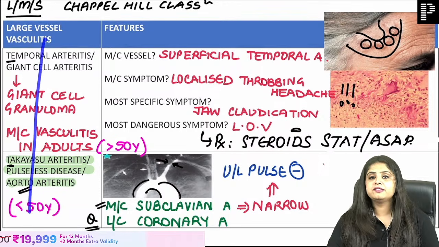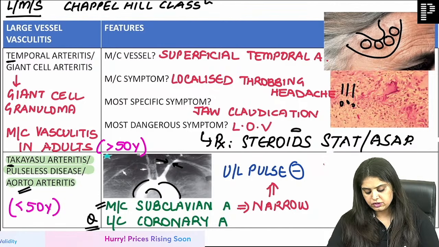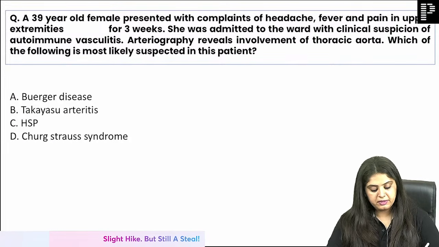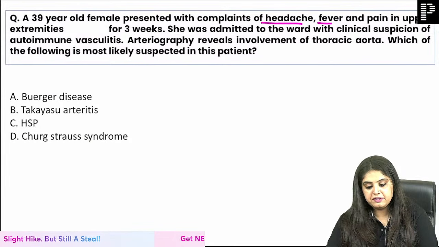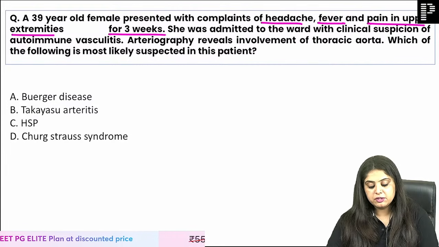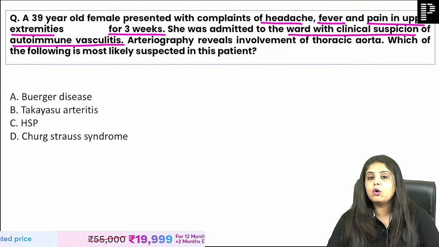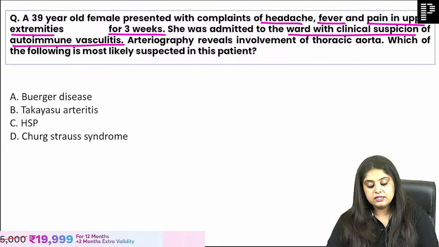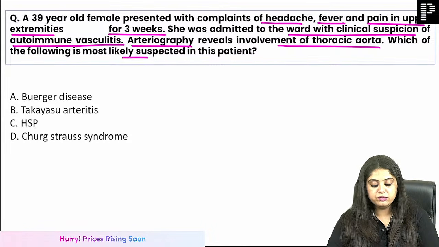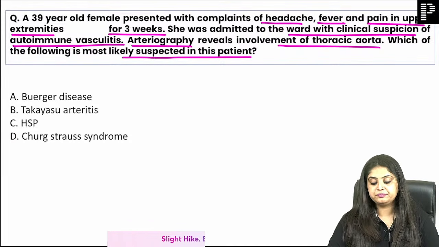So your large vessel vasculitis is done. If I ask you the next question over here, let's see if you can answer this. There is a 39-year-old female who presented with complaints of headache, fever, and there is pain in the upper extremities for 3 weeks. She is admitted to the ward with clinical suspicion of some autoimmune vasculitis. Arteriography is going to reveal involvement of the thoracic aorta, and which is the most likely diagnosis in this patient?